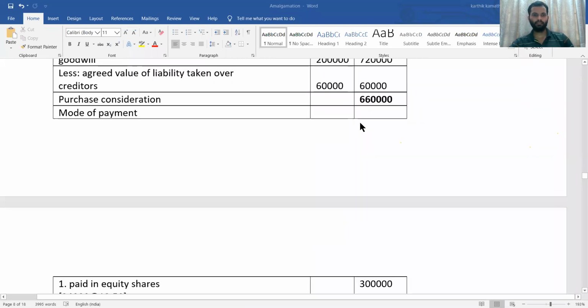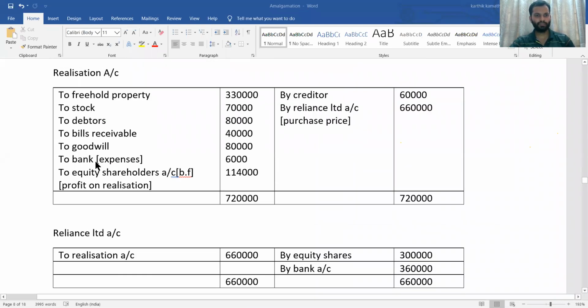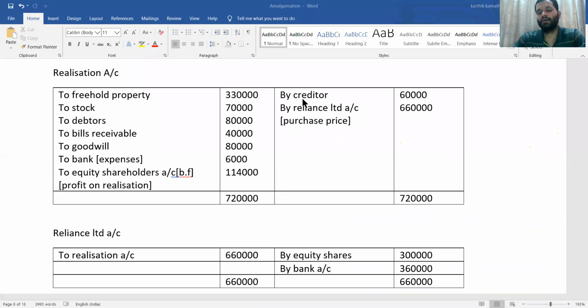Yes, that is in the books of transferor company. We are going to charge to bank expenses 6,000. Then credit side only creditor, by creditor 60,000. Then by Reliance Company Limited to realization account. Purchase price that is already calculated in the working note 6,60,000.